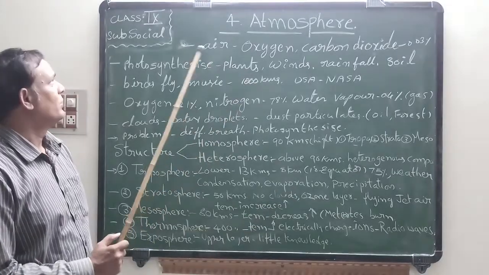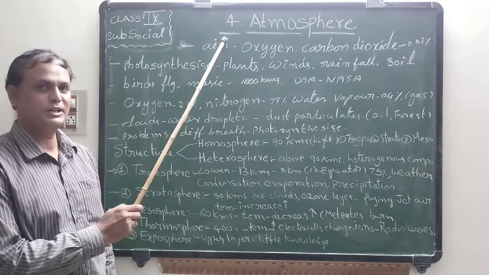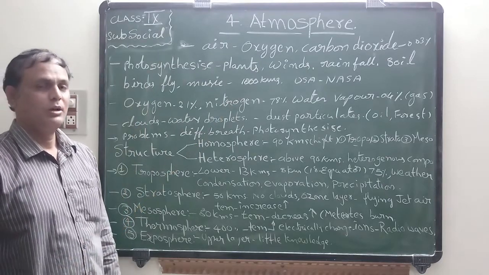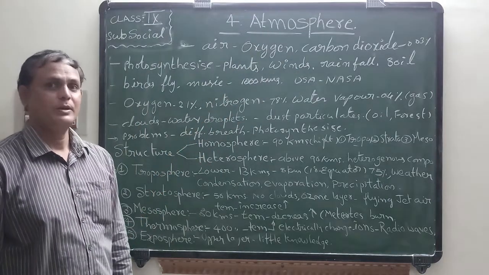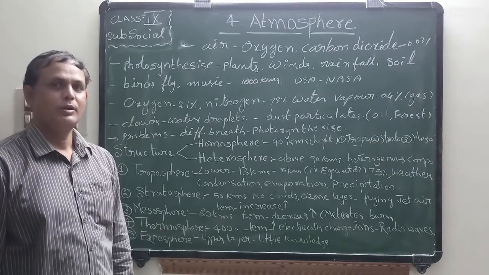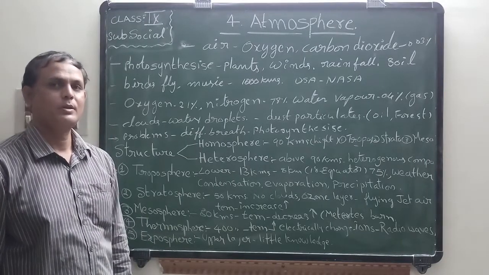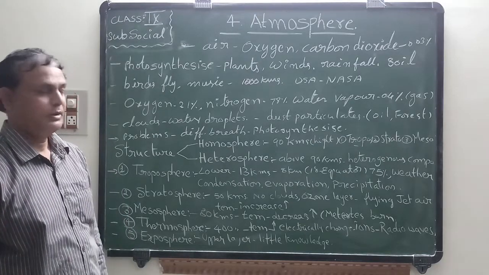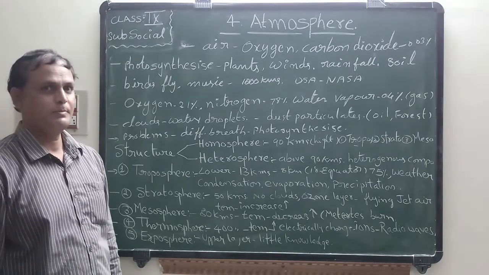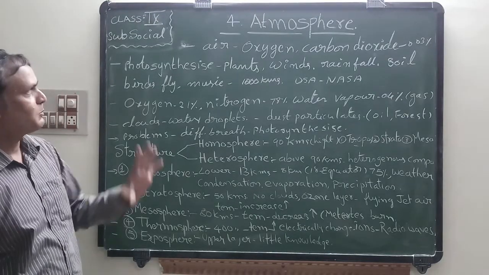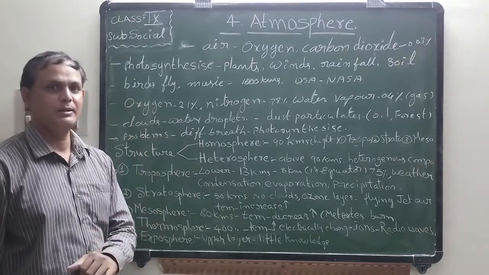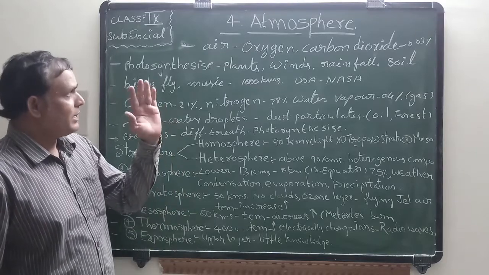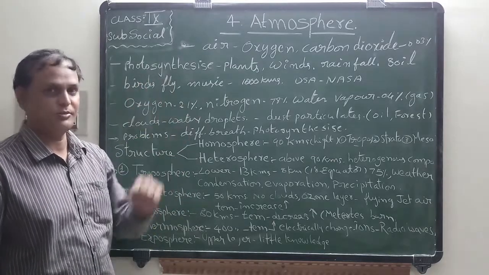Now, this is the fourth lesson in geography, ninth class, social studies: atmosphere. In the previous lessons, we already discussed lithosphere, hydrosphere, etc. Now, this is the fourth lesson, atmosphere. So, what is the meaning of atmosphere? Atmosphere is the air upon the earth's surface.